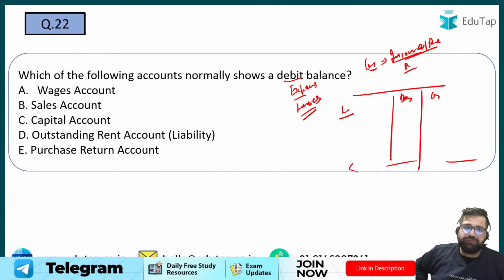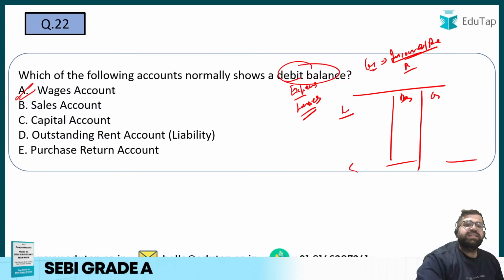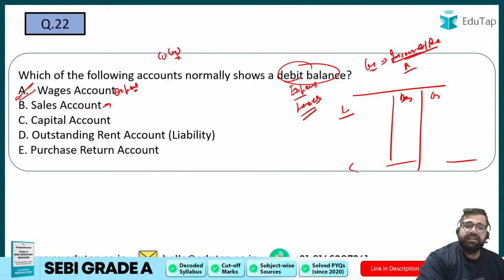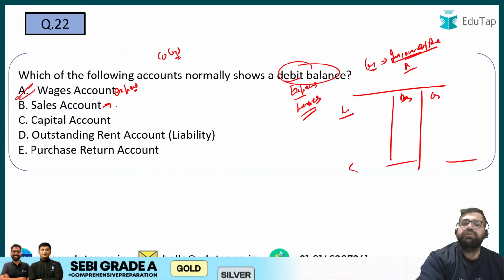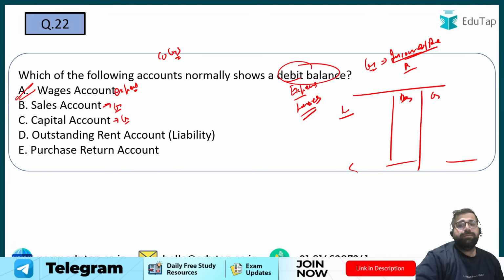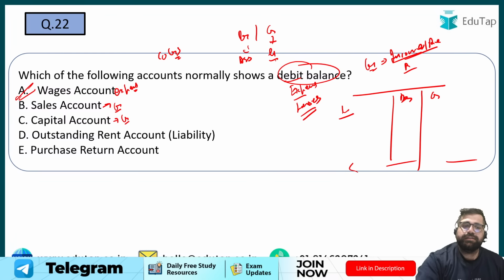Which of the following accounts normally shows a debit balance? Wages. Wages is an expense, right? And it's a direct expense which is included in COGS. I hope you are able to connect with me. Sales is a revenue, so sales will have a credit balance. Capital is a liability. All liabilities will have a credit balance. All assets will have a debit balance. Remember this. All assets will have debit, and all credit will be your liabilities.